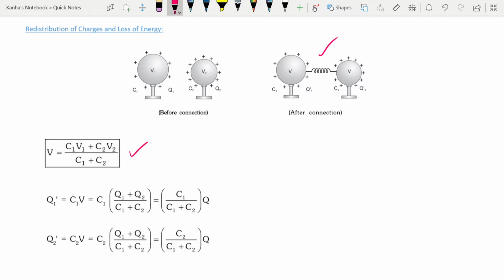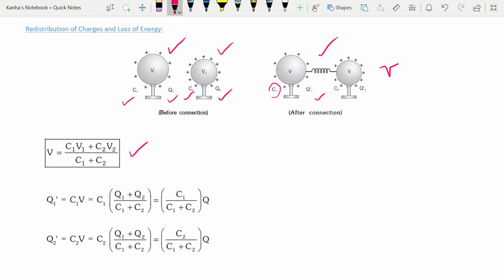The potential before connection of the two will be V1 and V2, and we give them charges capital Q1 and capital Q2, while the capacitances are C1 and C2. Then you connect these two, and what changes? Both of them acquire the same common potential V, and the charges on both of them change.